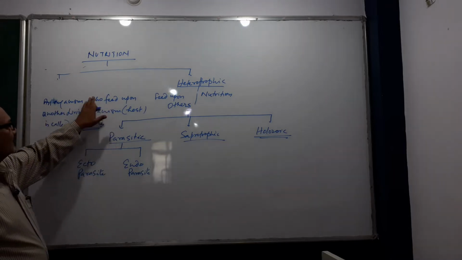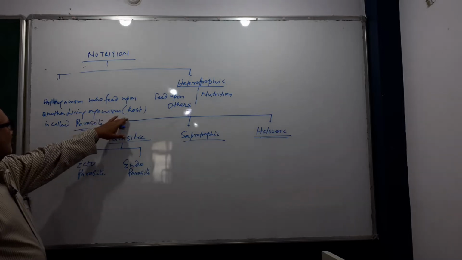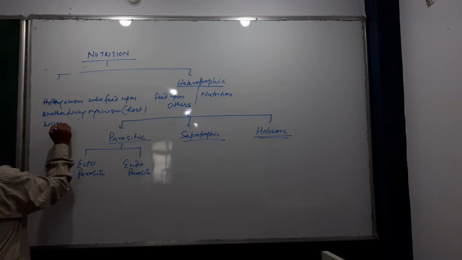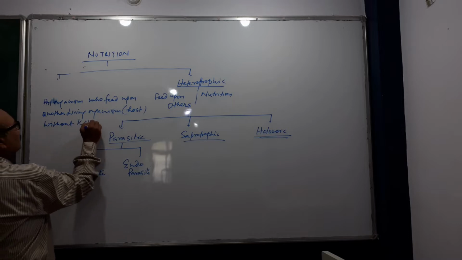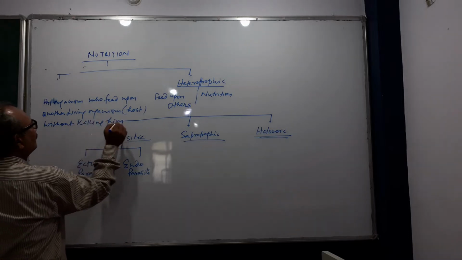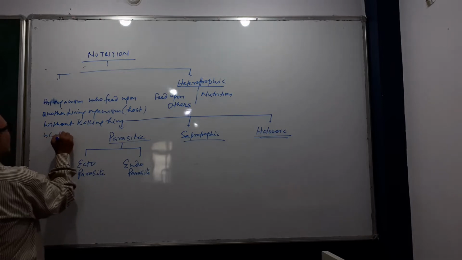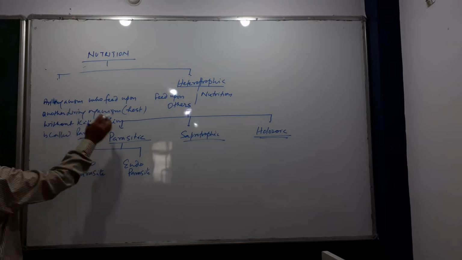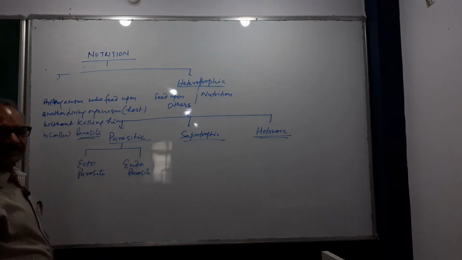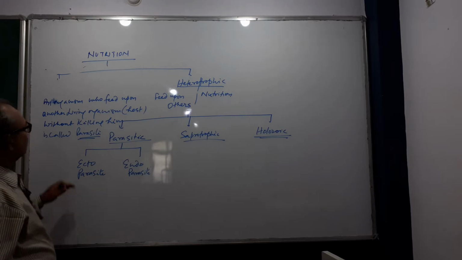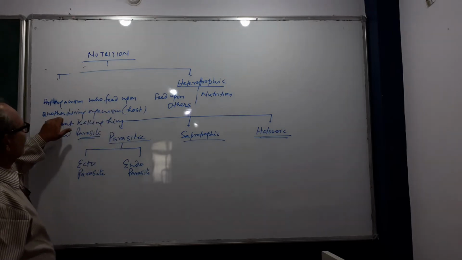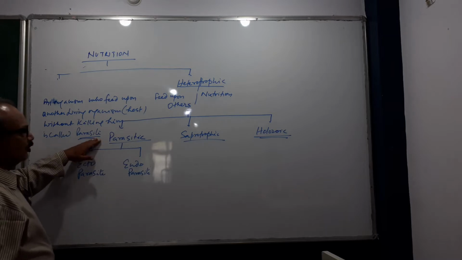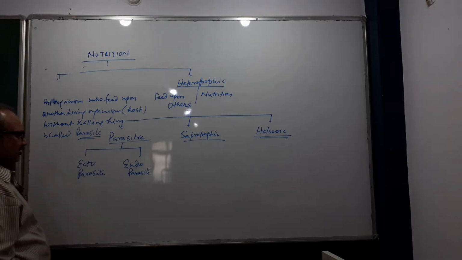An organism who feeds upon another living organism called host without killing it is called a parasite, and the mode of nutrition is called parasitic.